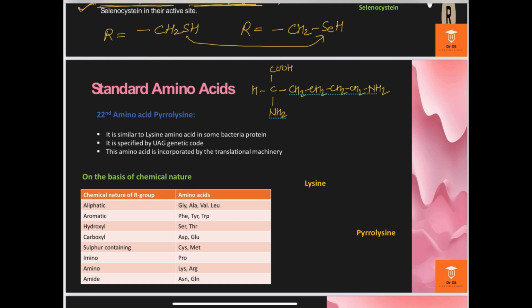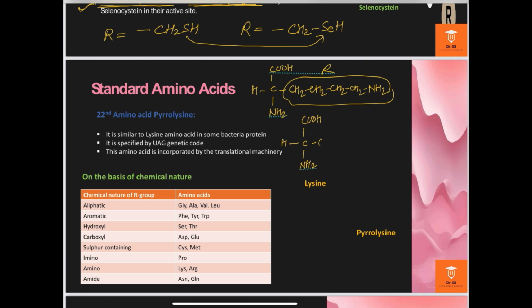This is the structure of lysine, the R group. When we compare lysine with pyrrolysine, what is the difference? Here I am drawing the structure of pyrrolysine, and you can compare exactly what the difference is.